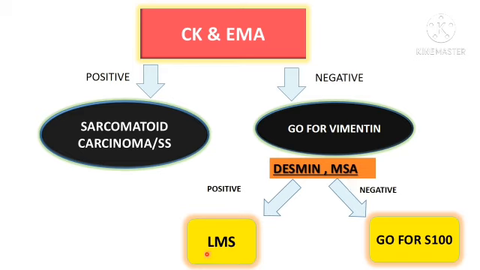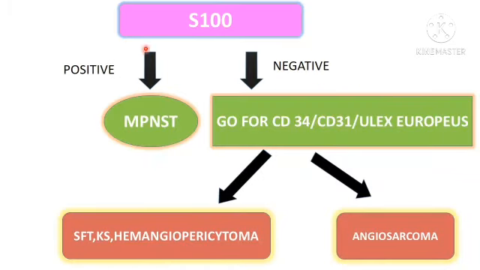If it is positive, then you can diagnose it as leiomyosarcoma. If it is negative, go for neural marker, S100. If it is positive, think of malignant peripheral nerve sheath tumor. As we are talking only about malignant spindle cell neoplasms, I am giving examples of malignant spindle cell neoplasms only, even though S100 is positive in other benign tumors also.